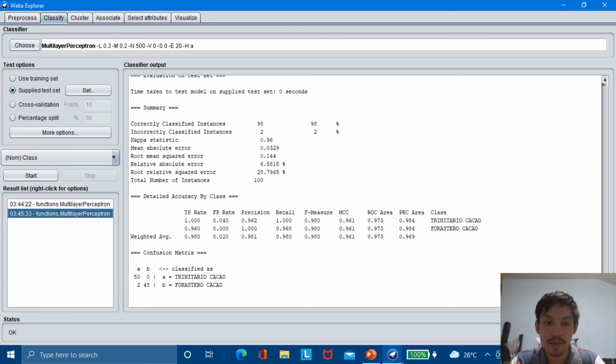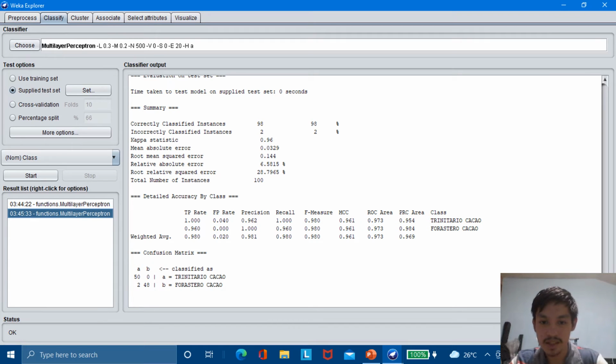And we will click Start for the classifier to run the program. Let's click Start and we have gotten 98%. It is a very high percent. It means it has high accuracy. This is a very good classifier.